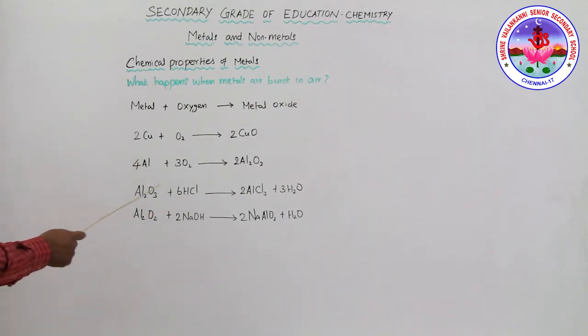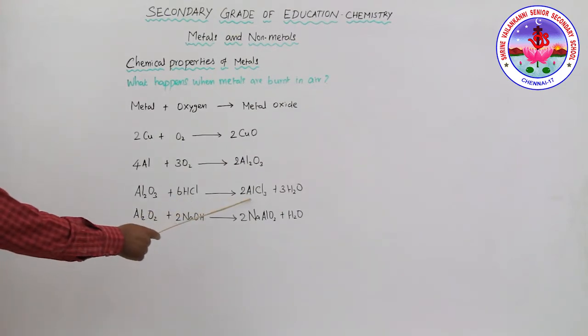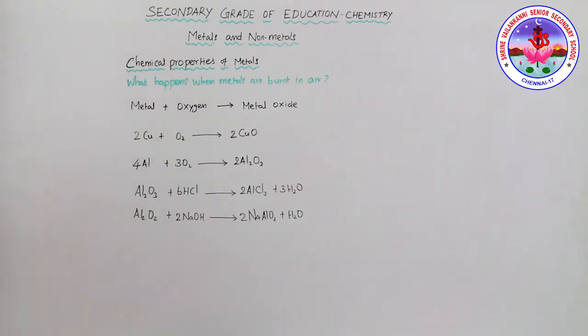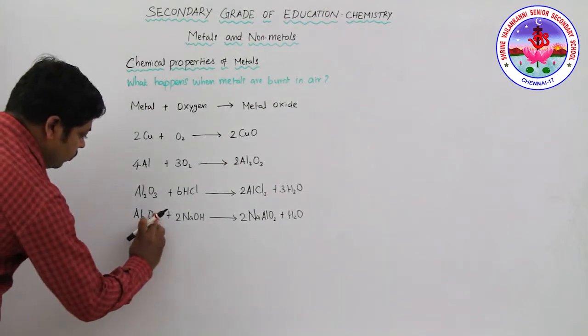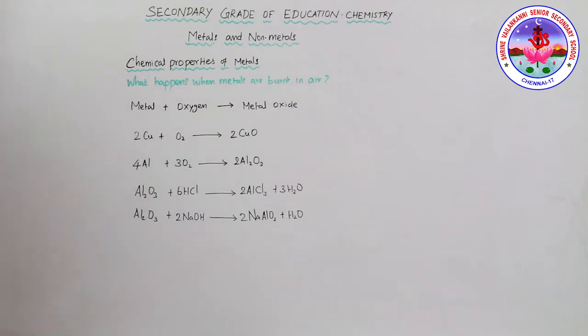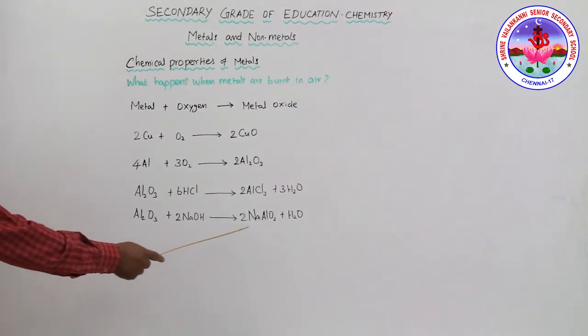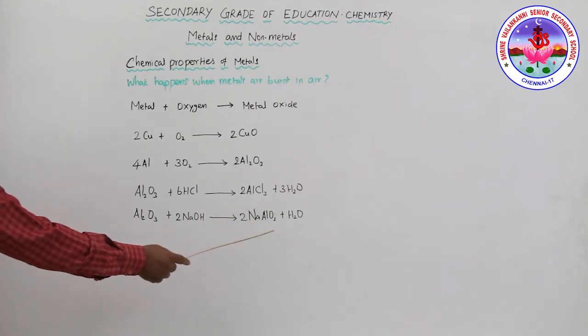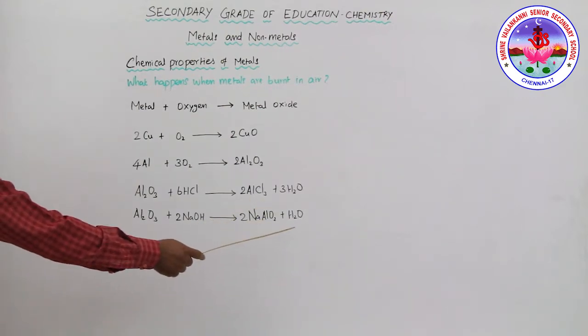For example, aluminum oxide. Aluminum oxide reacts with the acid HCl to form aluminum chloride and water. The same Al2O3, aluminum oxide, reacts with the base, 2 moles of sodium hydroxide, to produce sodium aluminate and water.